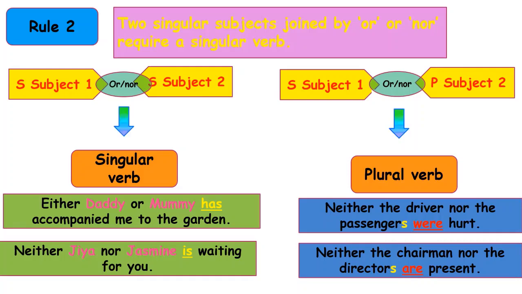Another example, neither the chairman nor the directors are present. Chairman is singular, whereas directors is plural. And that is why we are using the plural verb are.